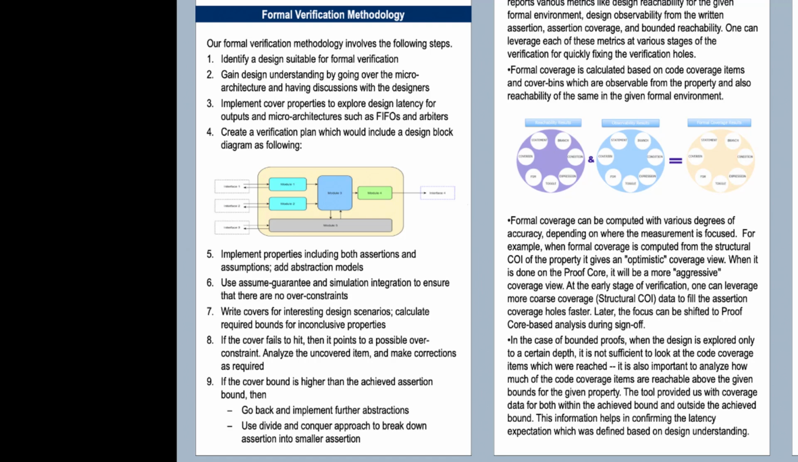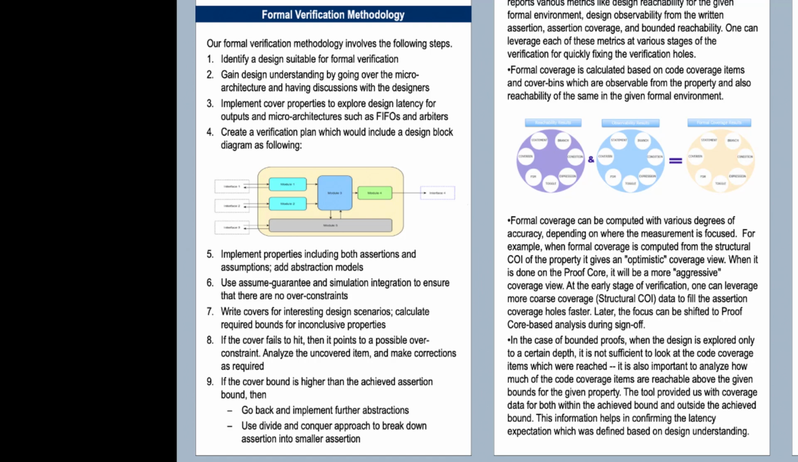In formal, there are three ways we can miss a bug: incorrect assumptions, incomplete assertions, or insufficient proof bound. In this poster, we are focusing on how to reduce the risk of missing a design bug due to insufficient proof bound. First, we start writing interesting design covers and manually calculating the expected proof bound. We want to make sure that the achieved proof bound is higher than the expected proof bound.